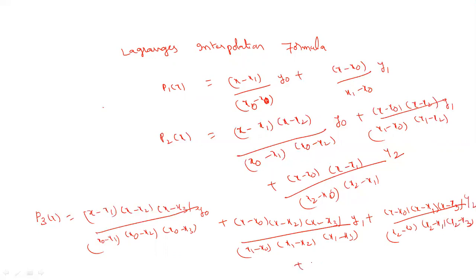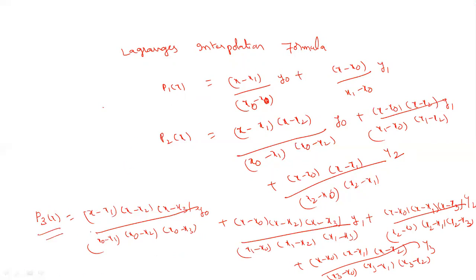What is the last term you will get? (x minus x0) into (x minus x1) into (x minus x2) by (x3 minus x0) into (x3 minus x1) into (x3 minus x2) into y3. So you will get the third degree polynomial. You see 3 x terms are there. You will get a third degree polynomial, P3 of x.